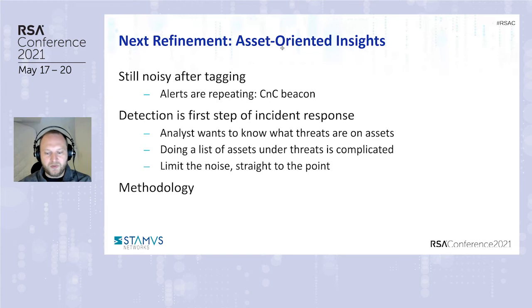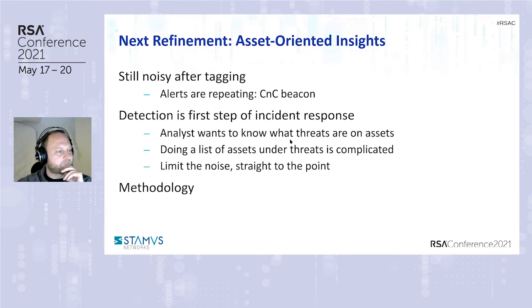In fact, what we are trying to do to defend our organization is to find if we have an asset at risk, an asset that is potentially infected by a threat. So what would be ideal here is to be able to see, okay, I've got some signatures, I've got some events, I've got some alerts. I want to come from these alerts to the list of assets that are potentially infected by a threat. This will be really useful because it will allow us to limit the noise about alerts that are repeating themselves, and it will give us a clear view of what is happening on the network.